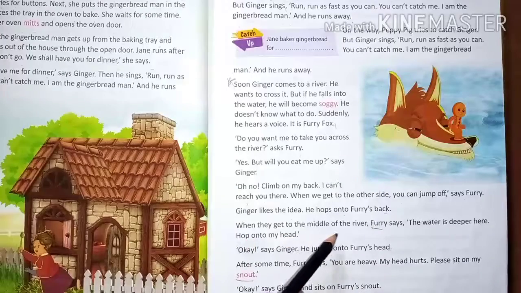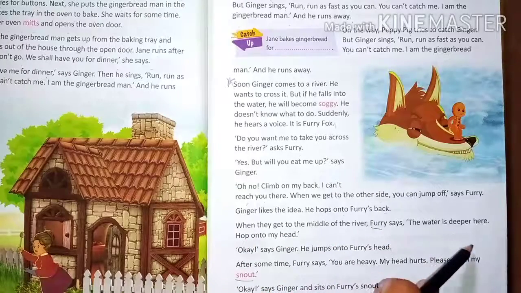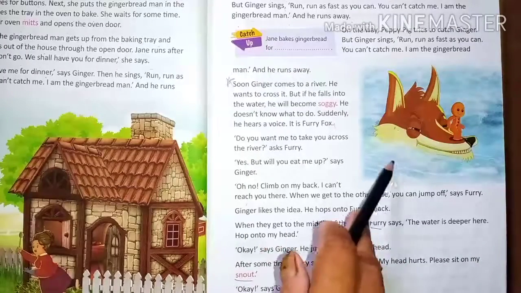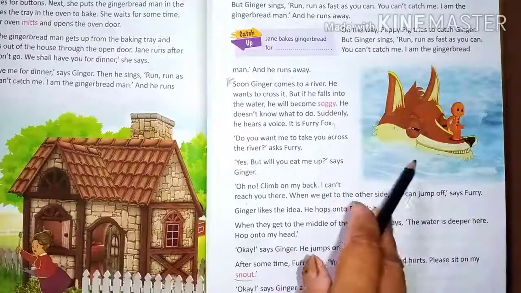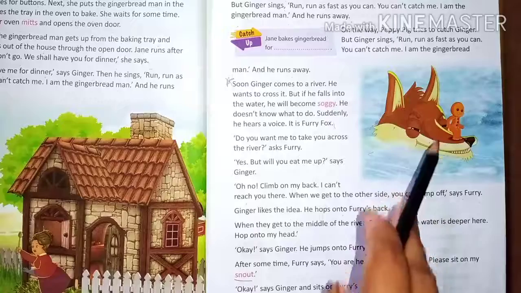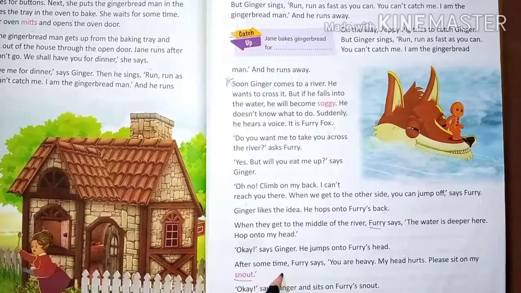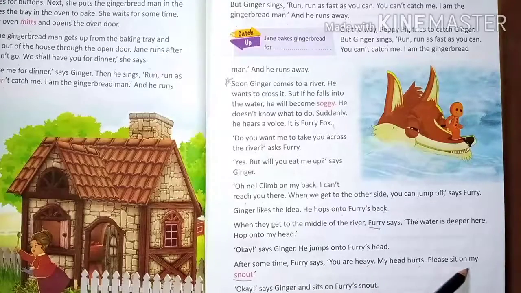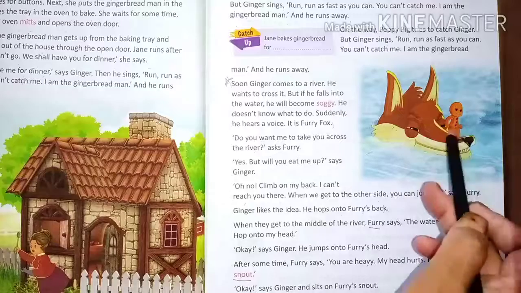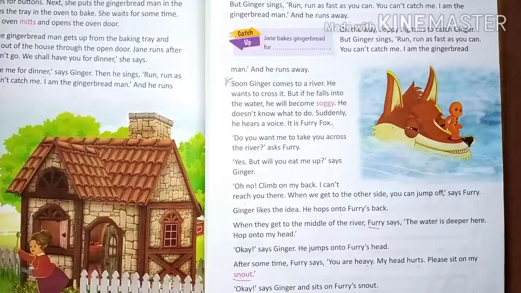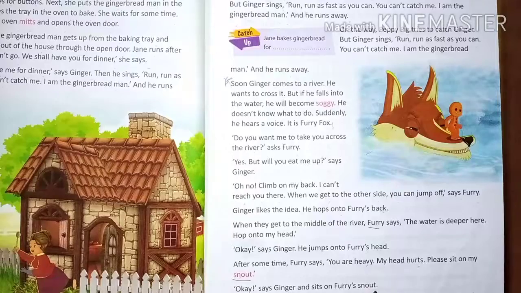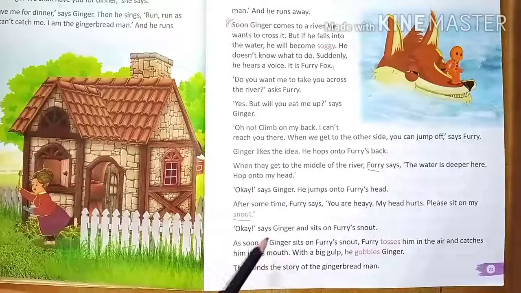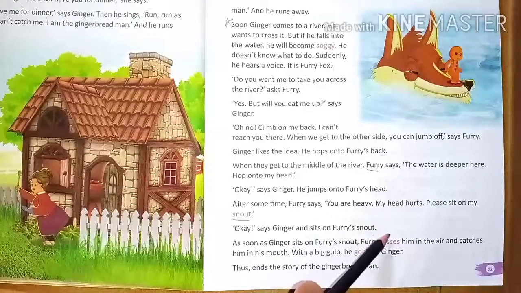When they get to the middle of the river, furry says, "The water is deeper here. Hop onto my head." The water is very deep, and Ginger sits on his head. Then after some time, furry says, "You are very heavy. My head hurts. Please sit on my snout." Snout means nose. "Okay," says Ginger, and sits on furry's snout.